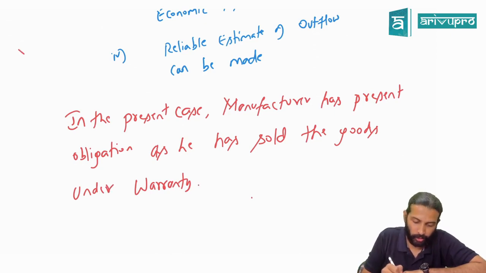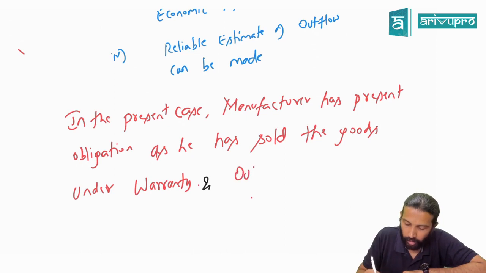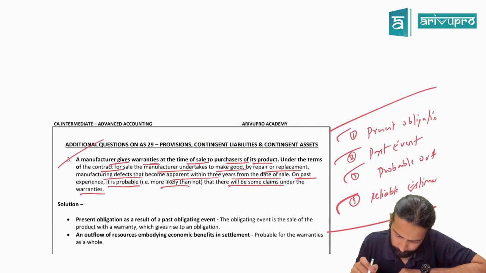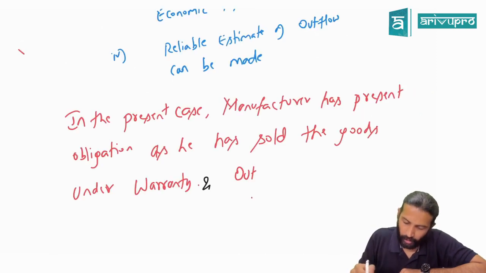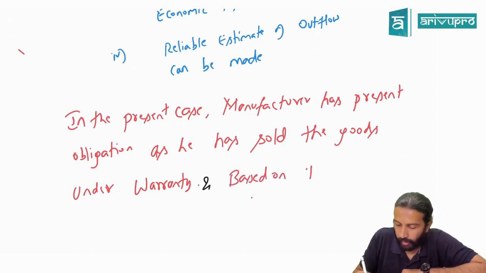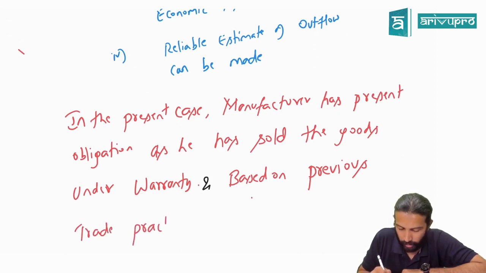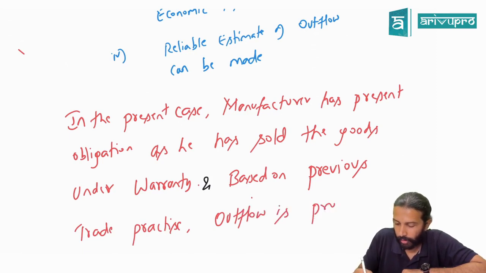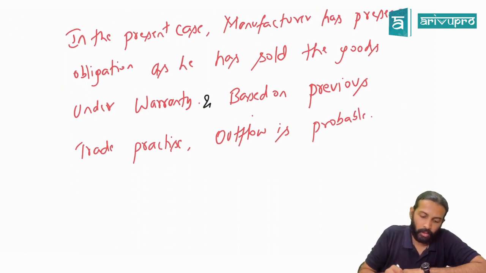Then the last para, the conclusion, you will write. You can also write that the outflow is probable, as they are saying. Based on the past experience, the claim is probable, they are saying. And based on previous trade practice, outflow is probable. Conclusion will be written.